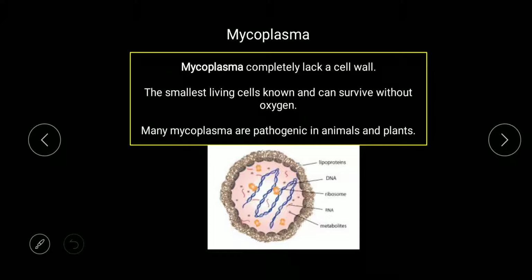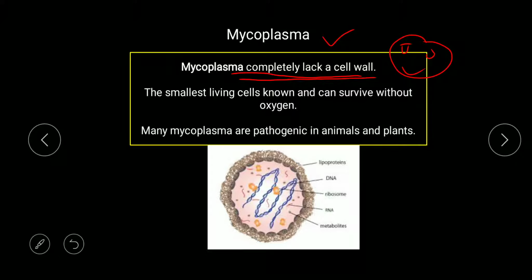Then we talk about another bacteria, that is Mycoplasma. One of the important characteristics is that they completely lack a cell wall. This is one of the most important features that you should remember because it is commonly asked in exams.